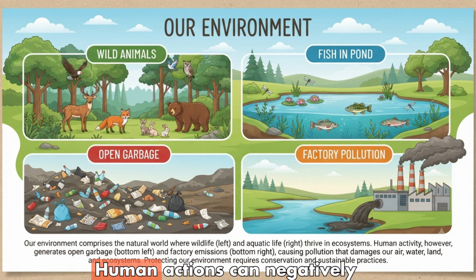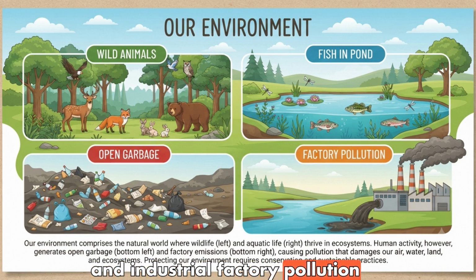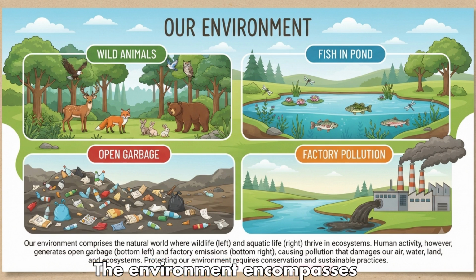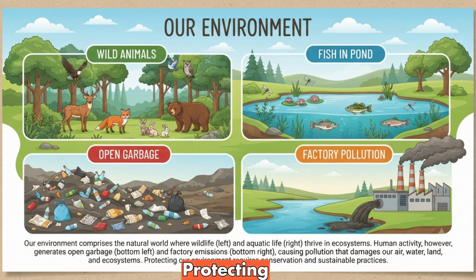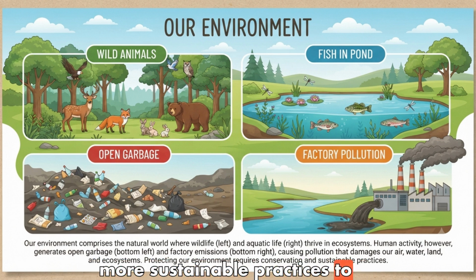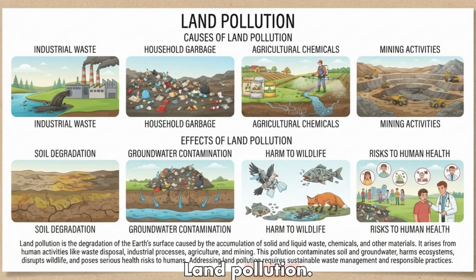Environmental challenges. Human actions can negatively impact these natural spaces. The presence of open garbage and industrial factory pollution directly harms our air, water, land, and overall ecosystems. Summary. The environment encompasses both the natural world where wildlife and aquatic life thrive, and the areas affected by pollution from human activity. Protecting our planet requires a commitment to conservation and more sustainable practices to ensure these ecosystems remain healthy for the future.